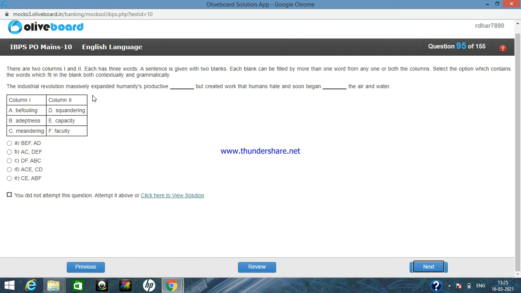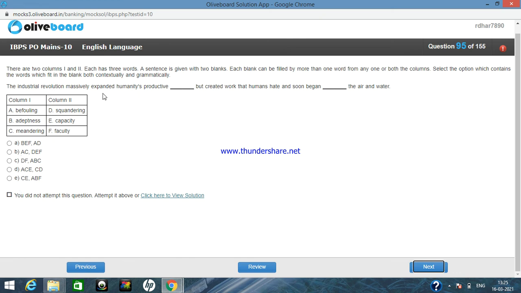The industrial revolution massively expanded humanity's productive befouling. So humanity's productive befouling will not be there, because befouling means pollute or dirty. So whatever options start with that will not be logically correct. So we have eliminated option number B and option number D from here. Now I am left with A, C and E.